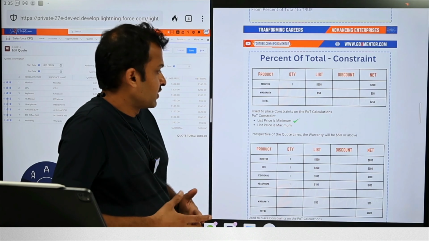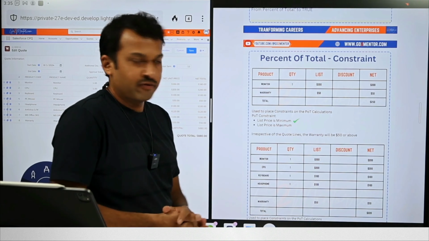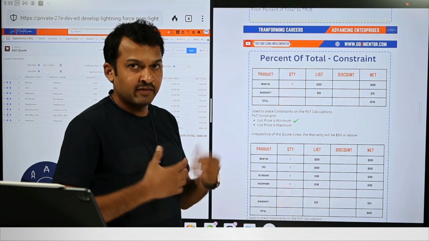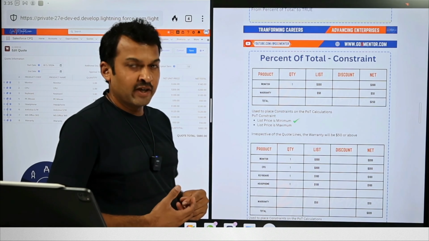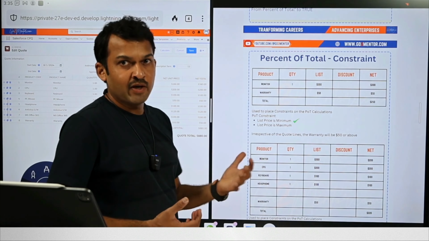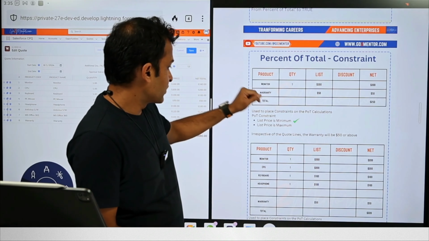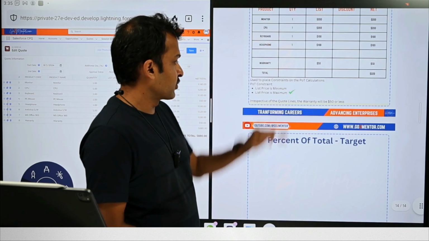Again, depending on the requirements, any of these might come in handy for you. So these are all the possibilities that can be configured in Salesforce CPQ. Again, different CPQ systems might have different functionalities, depending on the business requirements. Now, these are all very common business requirements that could come as part of your requirements elicitation process, right? So be sure to map it out with your CPQ system.